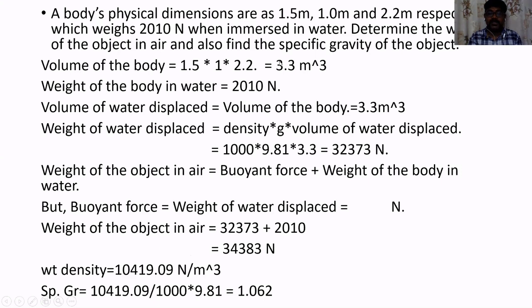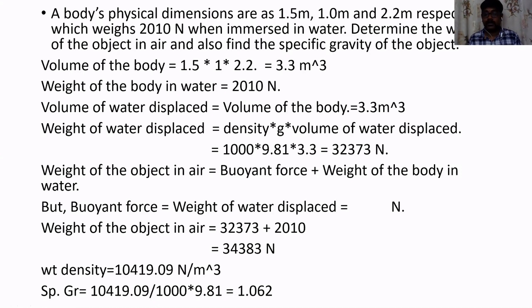What is the total volume? It is 3.3 meter cube. So when I divide the weight of the object in air by the volume, I'll be getting the weight density, 10419.09 Newton per meter cube. But actually, he is asking you to determine the specific gravity. The definition of specific gravity is the ratio of the weight density of the given object to the weight density of the standard fluid. Here the weight density of the standard fluid is nothing but the weight density of water.